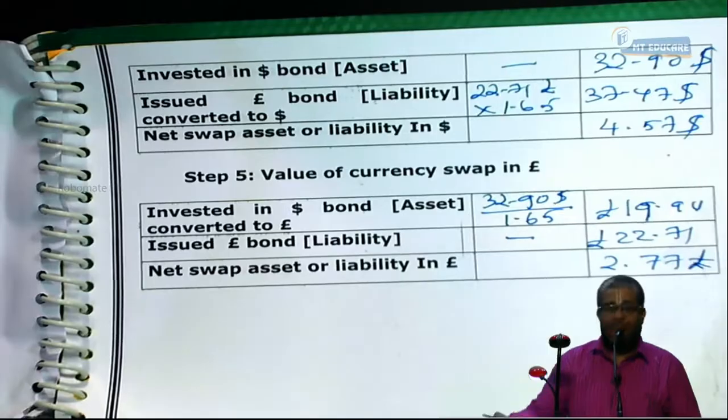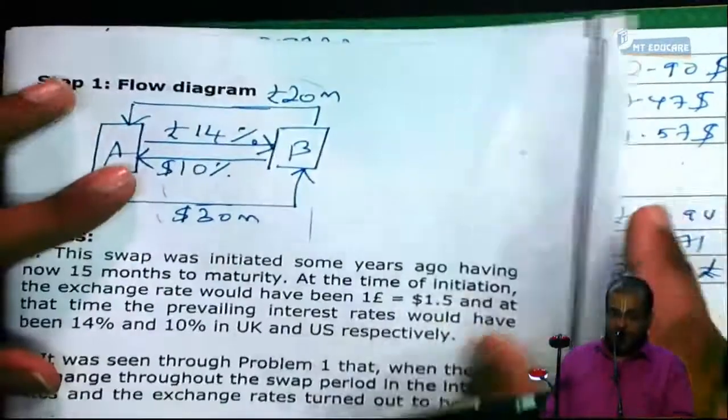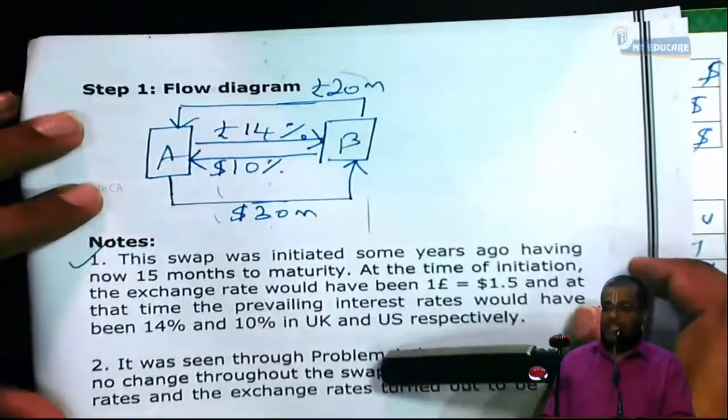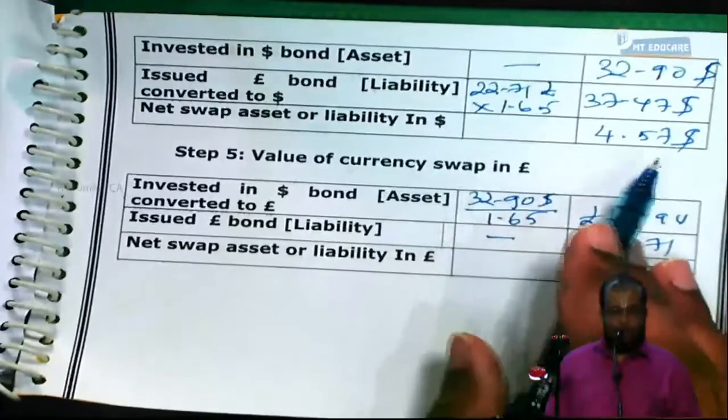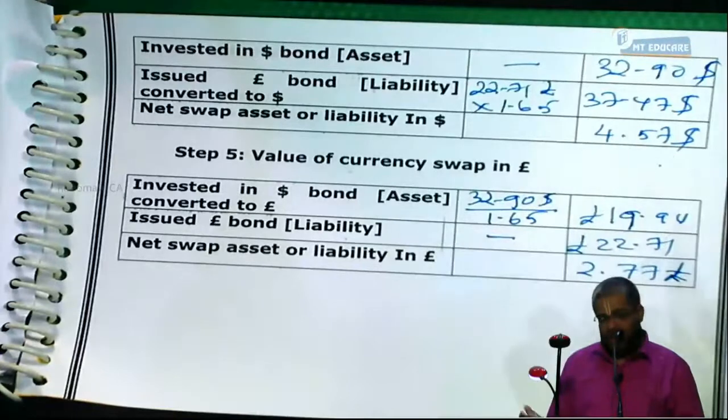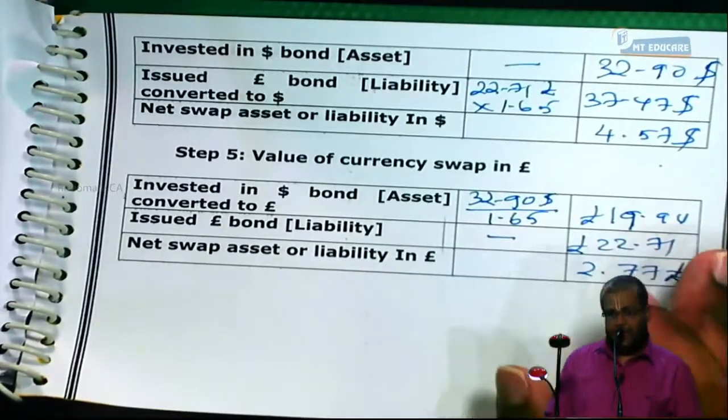Everybody, yes or no? The conclusion is A is having a swap liability. Swap liability is $4.57 or 2.77 equivalent pounds.